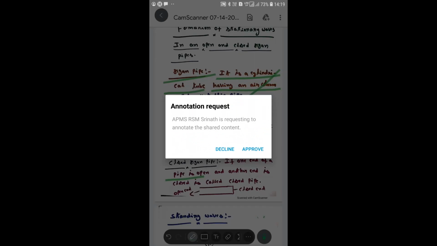pipe. Srinath is requesting to enter the shared content. Which content do you want to share, ma? Please.